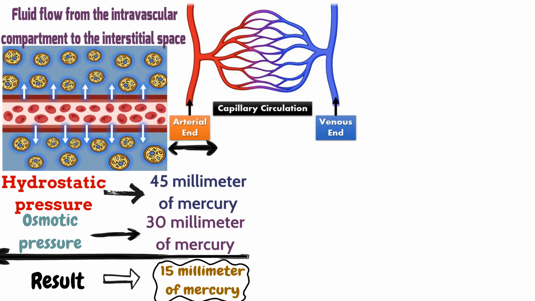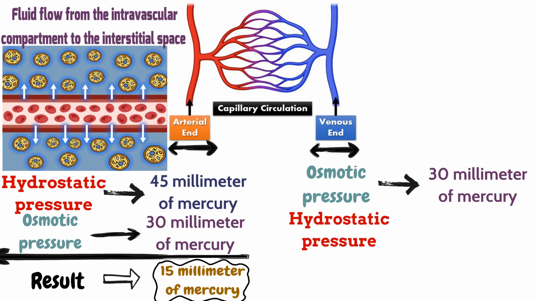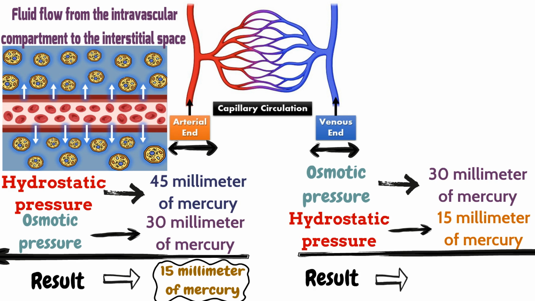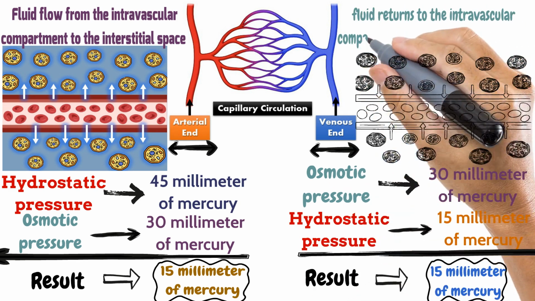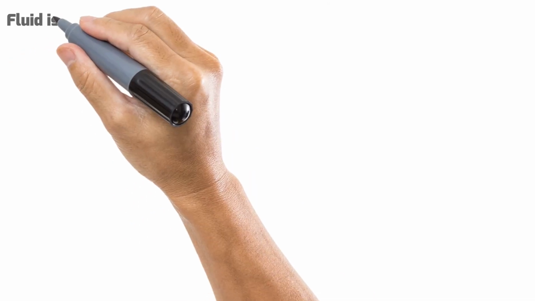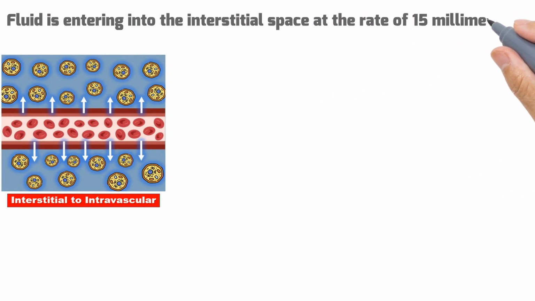While if we look at the venous end of the capillary, the osmotic pressure is 30 mm of mercury and hydrostatic pressure is 15 mm of mercury. So in result, at the rate of 50 mm of mercury, the fluid returns to the intravascular compartment from the interstitial space.